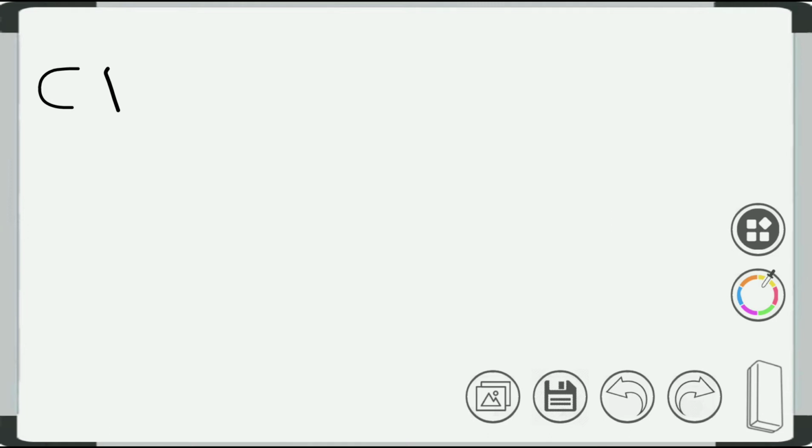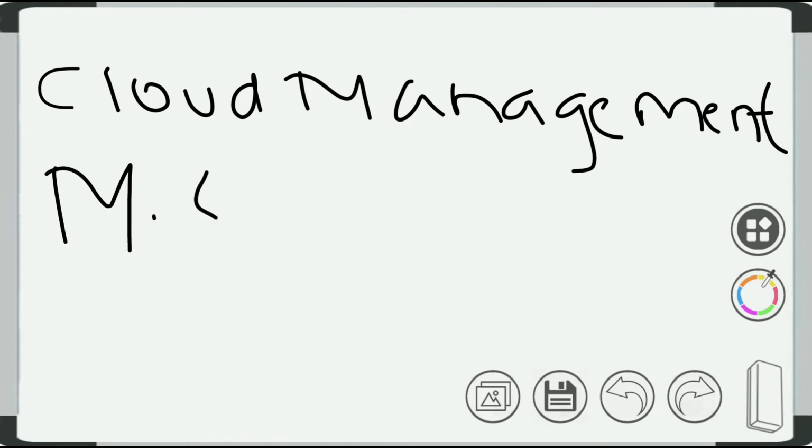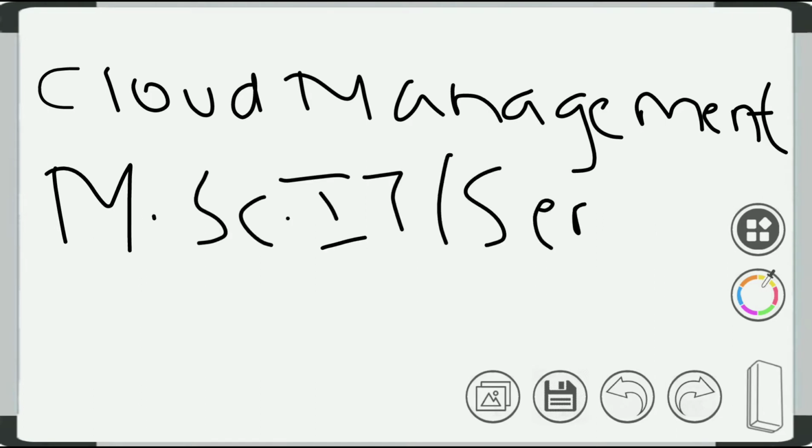With the new sessions of cloud management. So in this cloud management we are going to understand the important questions from an exam point of view. The exam can be of stream MSc IT SEM 4. We will understand step by step all the important questions that can be asked in the SEM 4 exam of